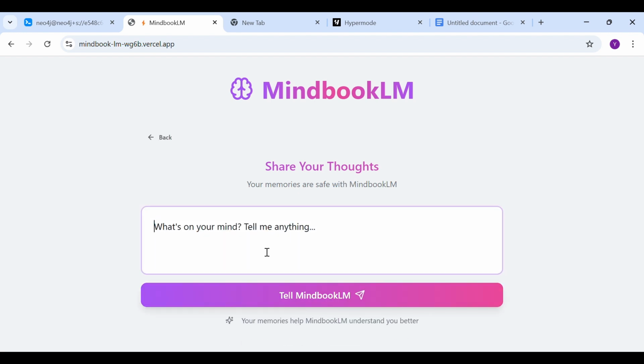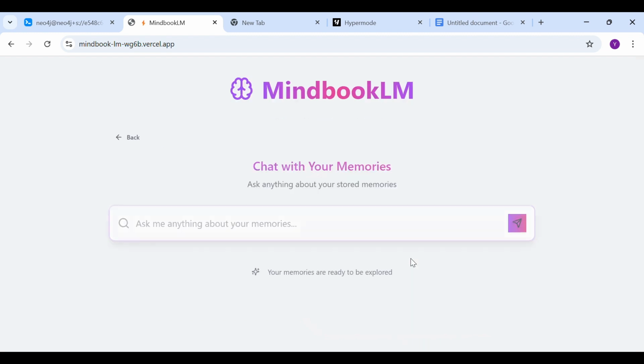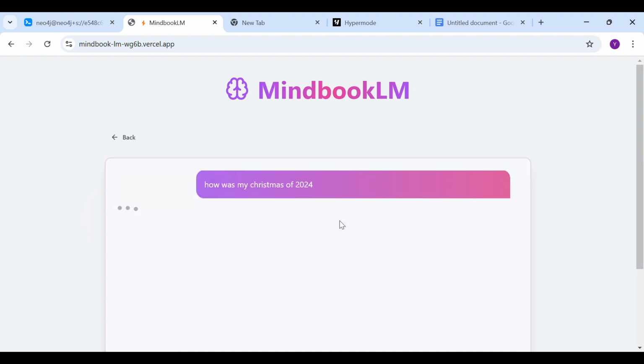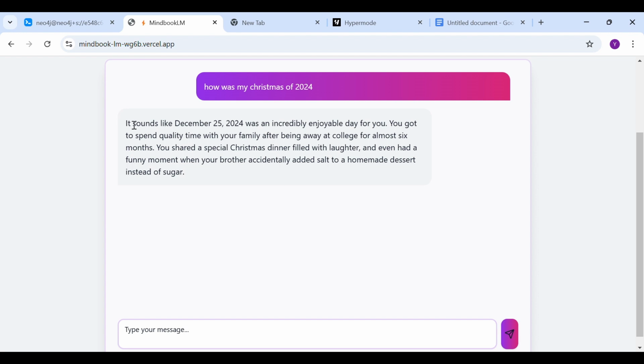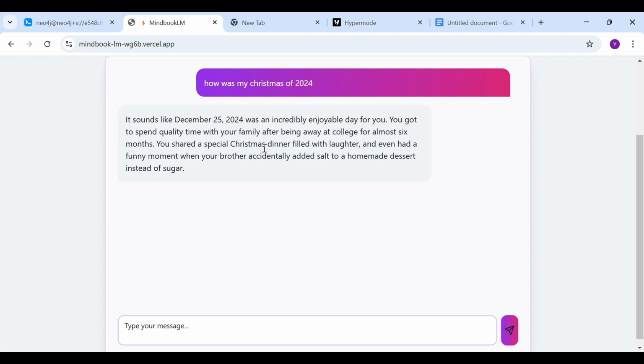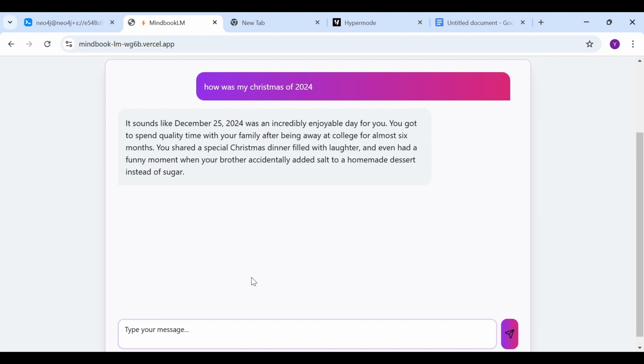So now that we have shared some of the notes with it, we can go back to chat mode and start chatting with it. I could say something like, "How was my Christmas of 2024?" And this would basically recall for me that exact moment. And obviously, this would not make any sense right now because just a couple of minutes ago we passed that information and we are retrieving this information now.